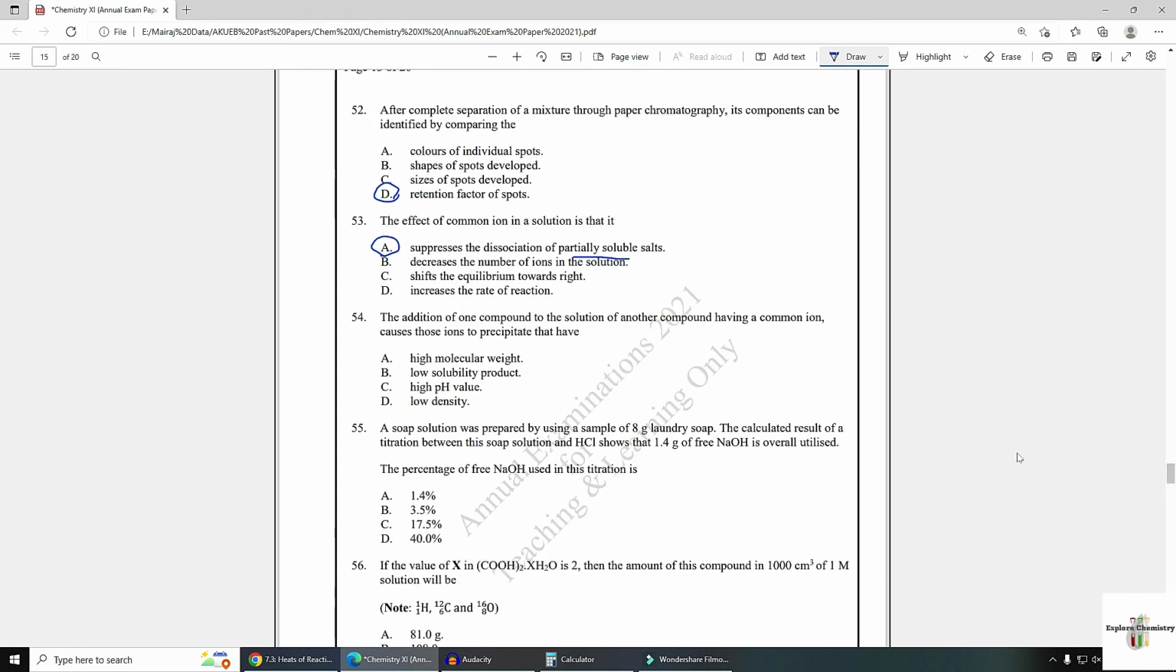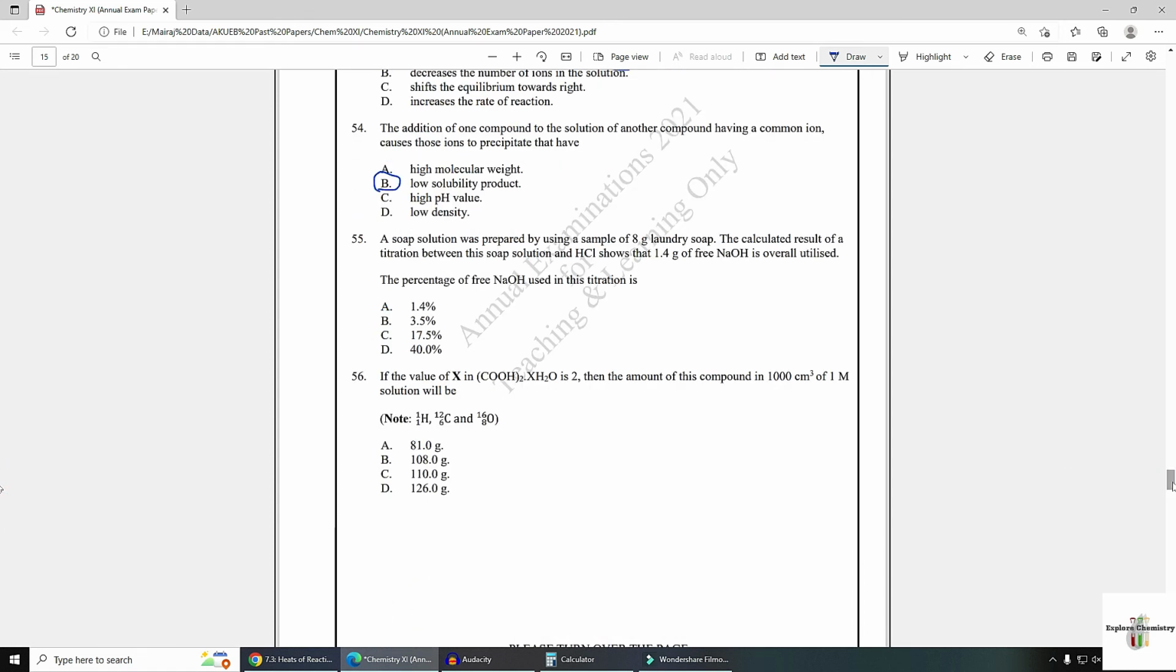Number 54. The addition of one compound to a solution of another compound having a common ion causes these ions to precipitate that have low solubility product. Option B is the answer, because a low solubility product compound will have fewer ions, so its dissociation will be suppressed very easily. High solubility product values are completely soluble substances.